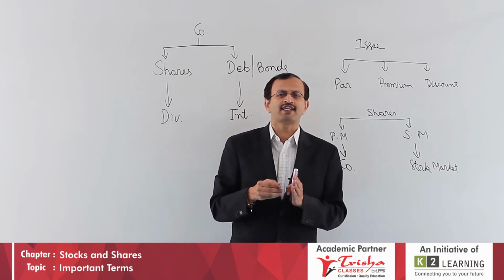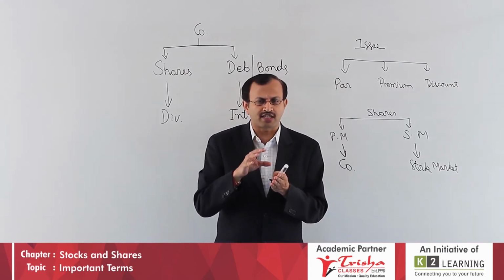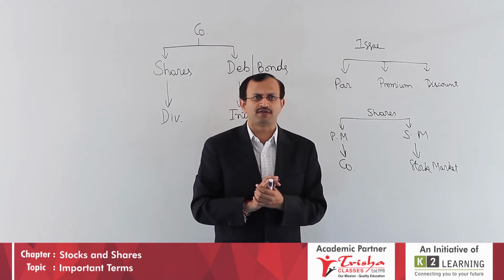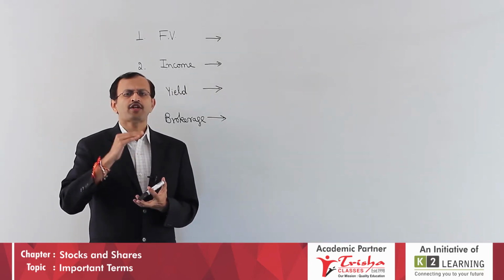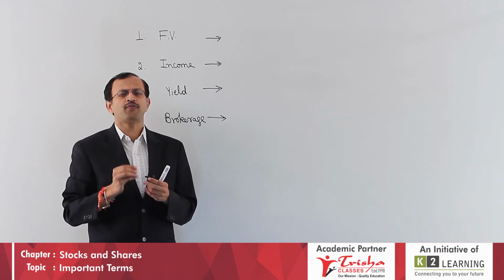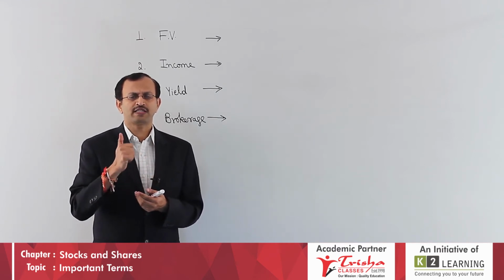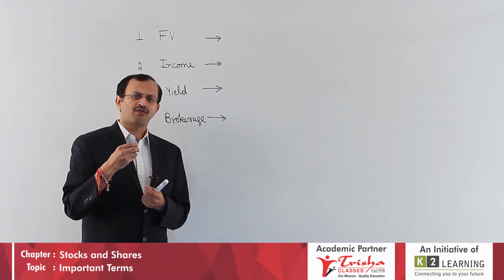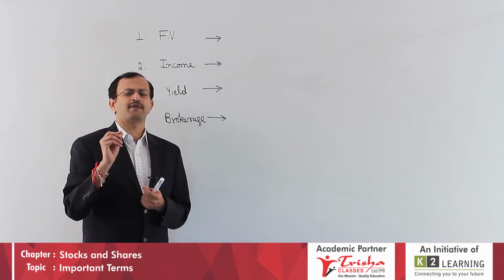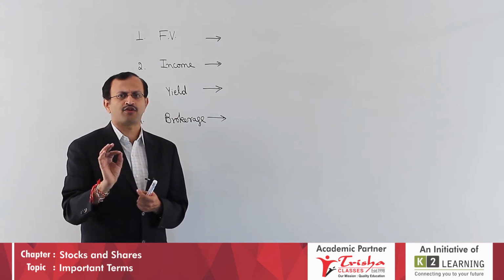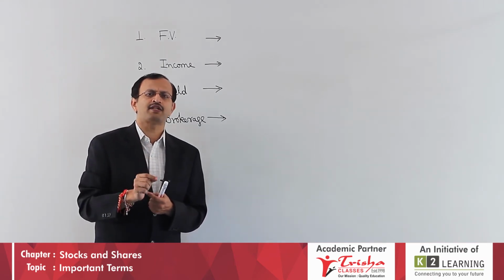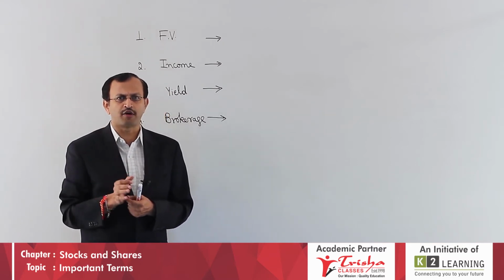Now we have to look at certain important points for the exam, what I need to keep in mind so that I can work out the problems. Moving to the problems, there are 4-5 points you need to know. First point, face value, nominal value. This value will generally be in multiples of tens or hundreds. Write in your notebook: face value, generally in multiples of 10 rupees or 100 rupees.